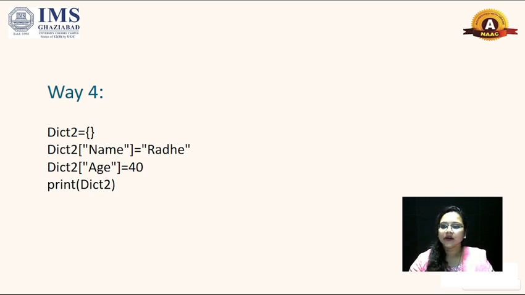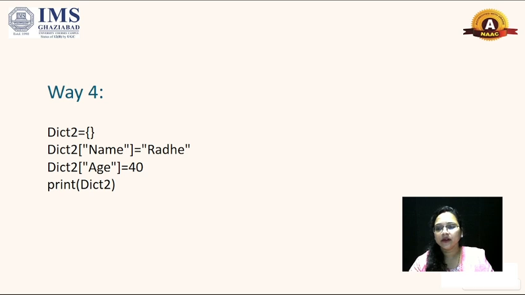You can also assign a value in a dictionary in this form. Just like I have created an empty dictionary first, and after that I have written dict2 and in a square bracket name and then equal to Radhe. That means name is a key and value is Radhe. If you want to assign in a separate line, you can simply write it in this form also.